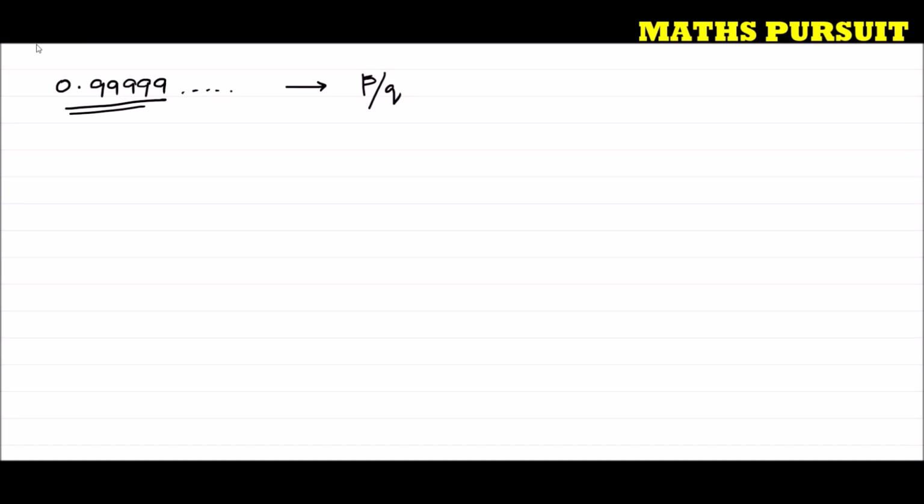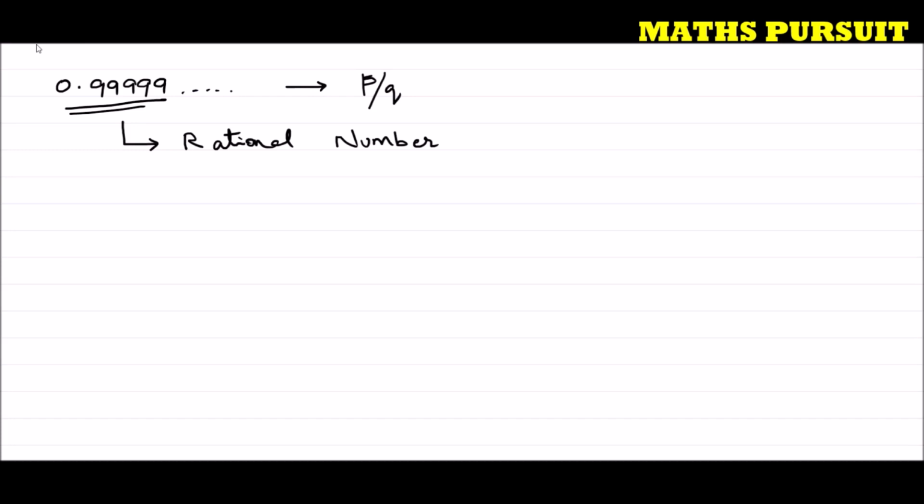Now guys, the question is asking us to represent 0.9999 in the form of P upon Q. That means in the form of a rational number. Guys, we very well know that a rational number is a number which is of the form P upon Q, where P and Q are integers and Q is not equal to 0. This is what we very well know, and we are going to represent 0.99999 in the form of a rational number.